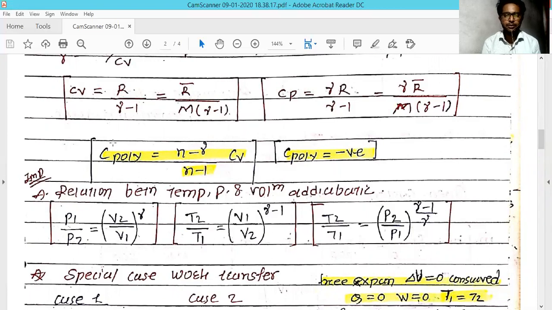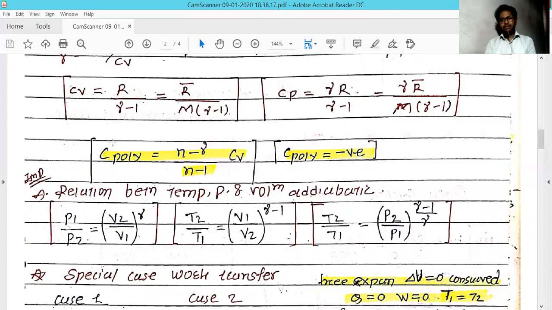This is quite different for the polytropic process, and the specific heat of the polytropic process is always negative. Why negative? Because the formula says n minus gamma divided by n minus 1 times Cv, the Cv of whatever gas you want to find with respect to the polytropic process. And the value of n is always less than the value of gamma, so the specific heat of the polytropic process is always negative.